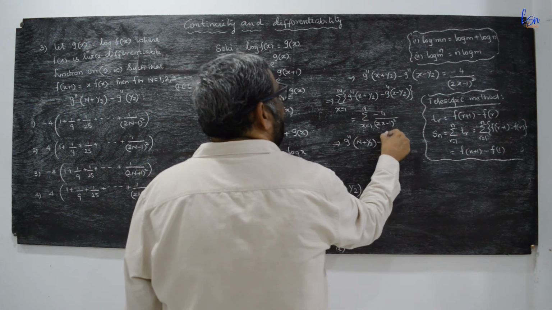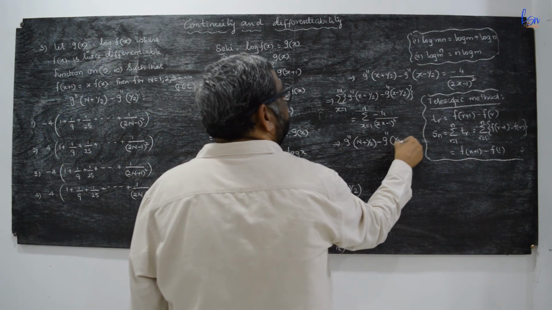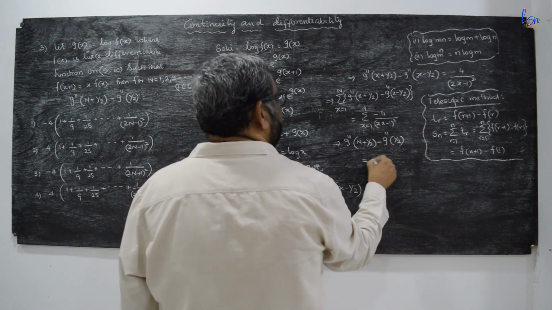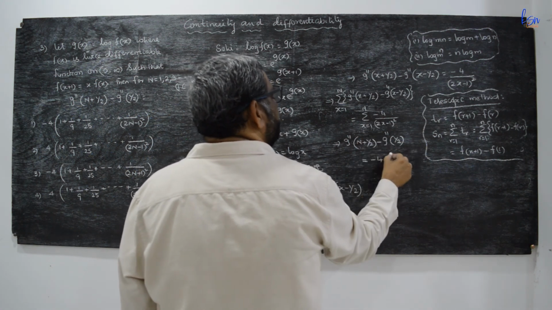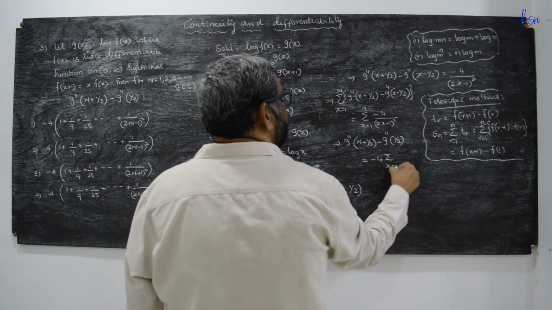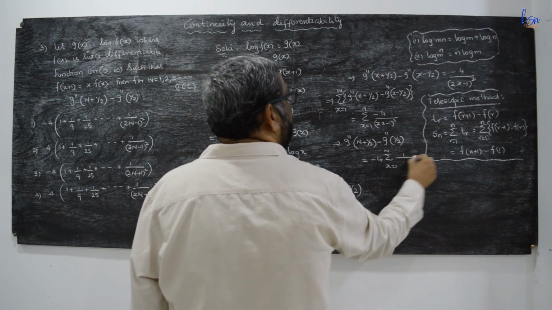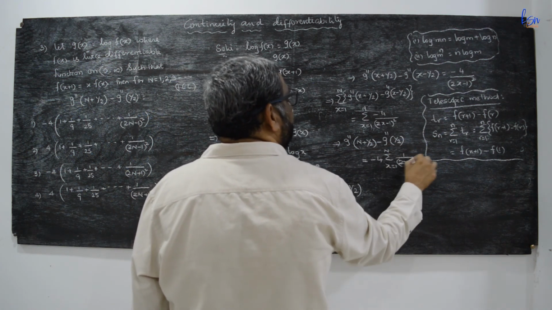This is g double dash of half. And that is equal to minus 4 can be pulled out. Now sigma x is equal to 1 to n of 1 by (2x minus 1) whole square.